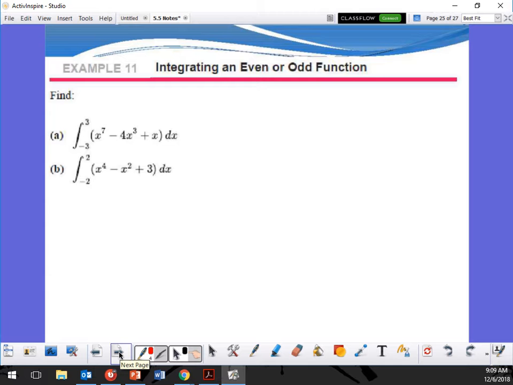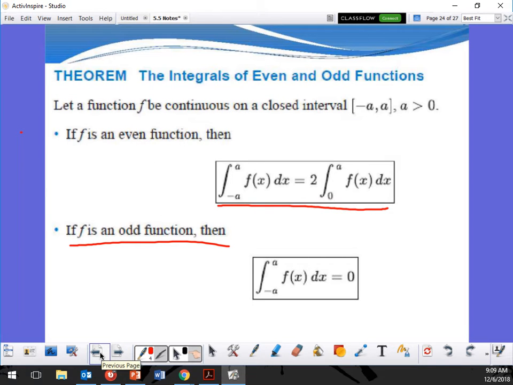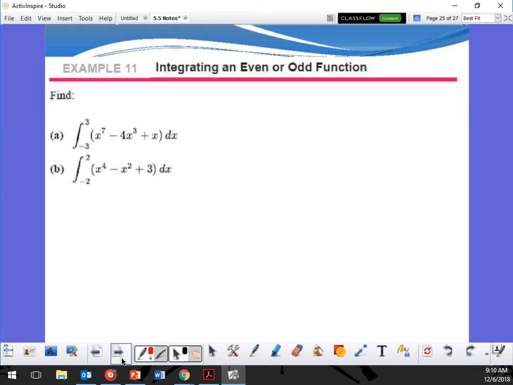Okay. Let's look at A. For A, is that going to be an odd or an even function? Odd function, right? It's an odd function. So what are we going to end up getting there? Zero. Continuous over that interval, an even function is going to be 2 times that. And the odd one should end up giving me a 0, right? Over the same interval.